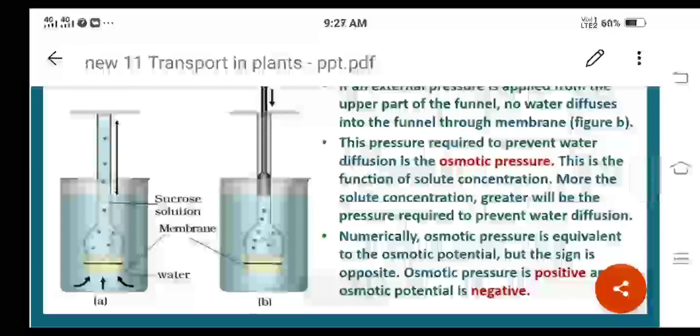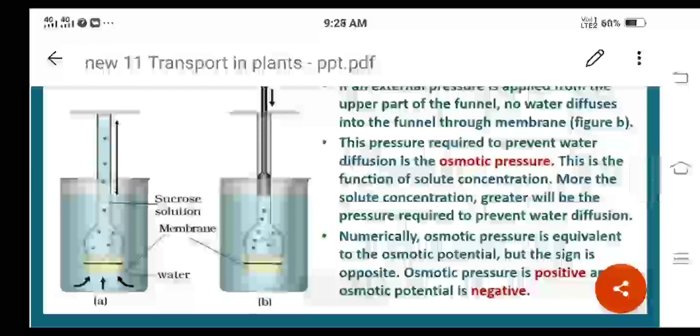Why do we consider it as negative? Because in pure water, if we add some solute, the water potential value will be reduced. Because of this, osmotic potential has a negative value, whereas osmotic pressure has a positive value, because that is the positive pressure applied here, right? And this is regarding the process of osmosis.